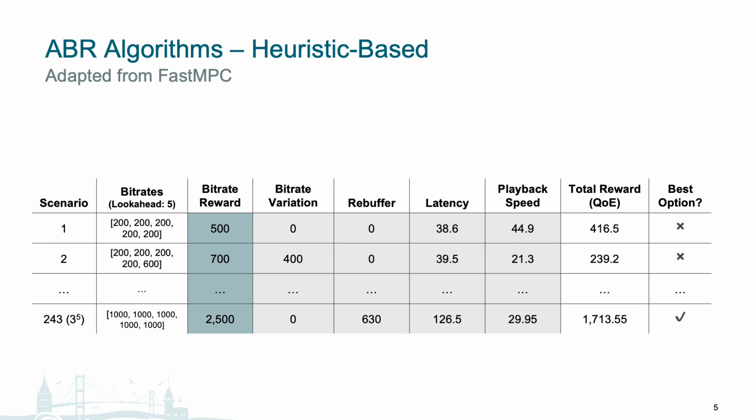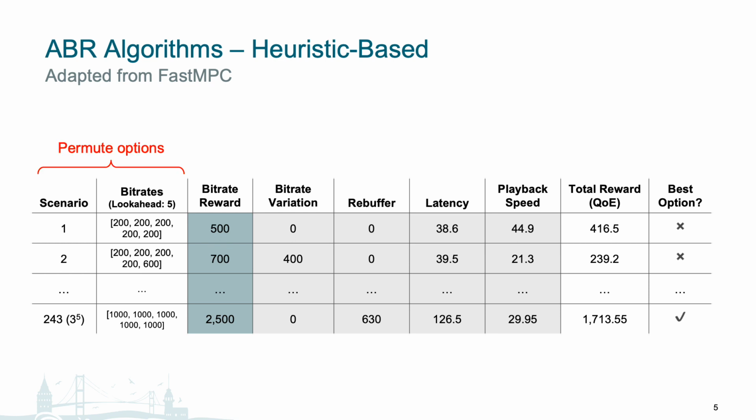For our heuristic-based algorithm, we built upon the contributions of FastMPC and adapt its approach to fit our low-latency live streaming scenario. The general idea is that we calculate the potential QoE across all available options and then select the one with the highest value. It consists of 3 main steps, and we'll go through them over here. And these steps are repeated each time we need to select the next bitrate.